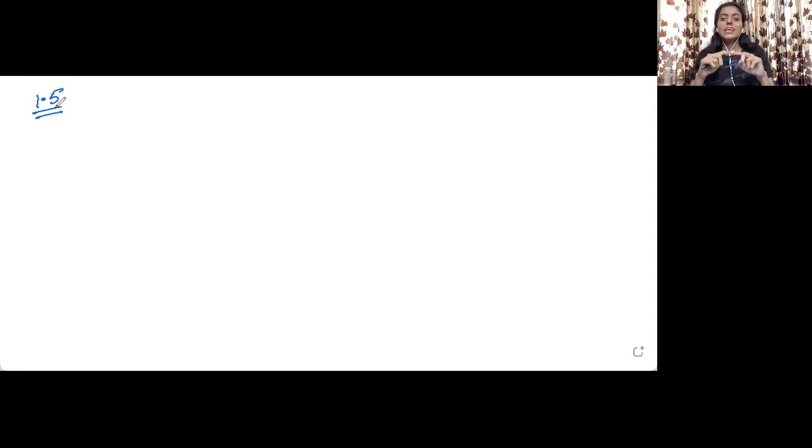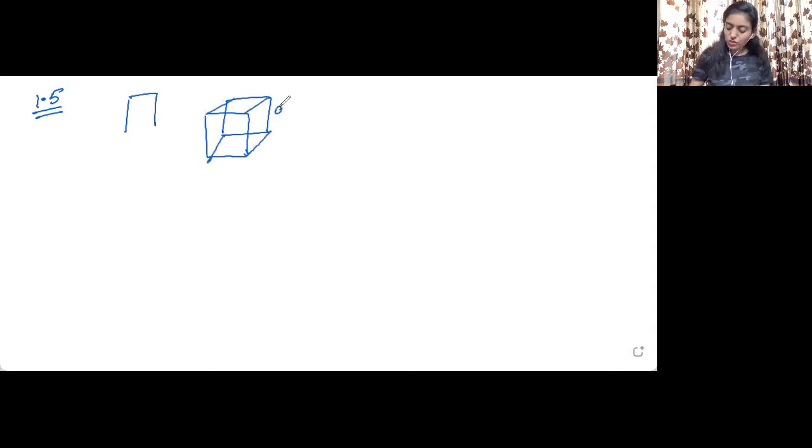Dimension means we have the edge length. So we have a cube, all the sides equal. The edge length is suppose a. All the edge lengths are equal because we are talking about a cube.